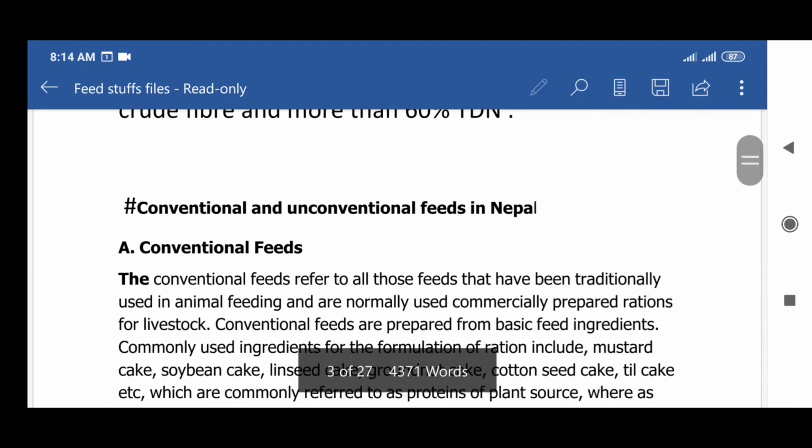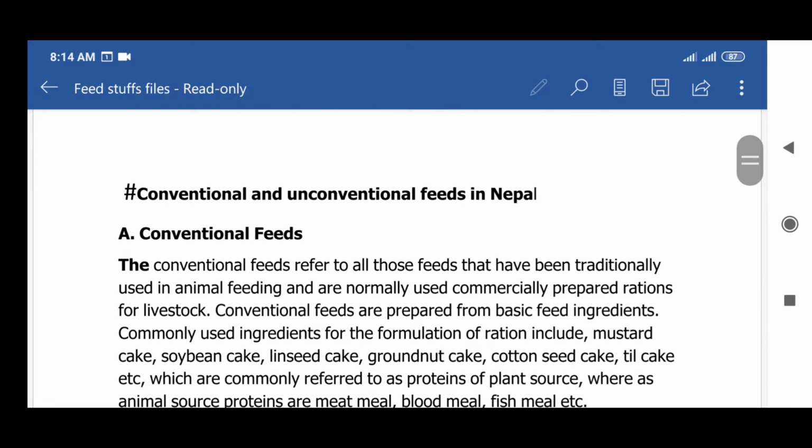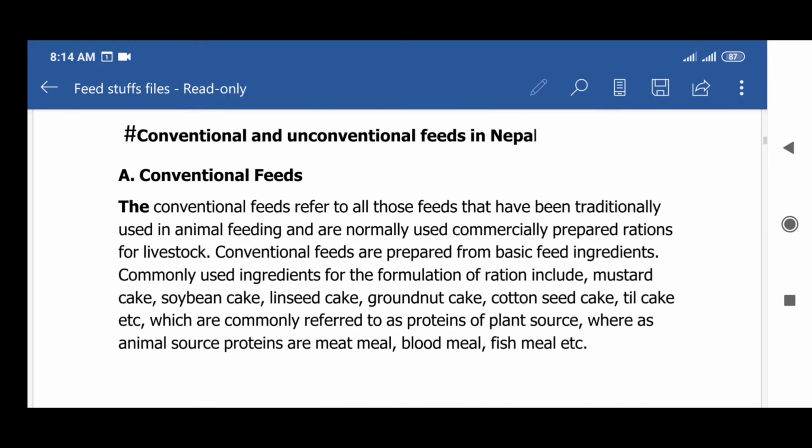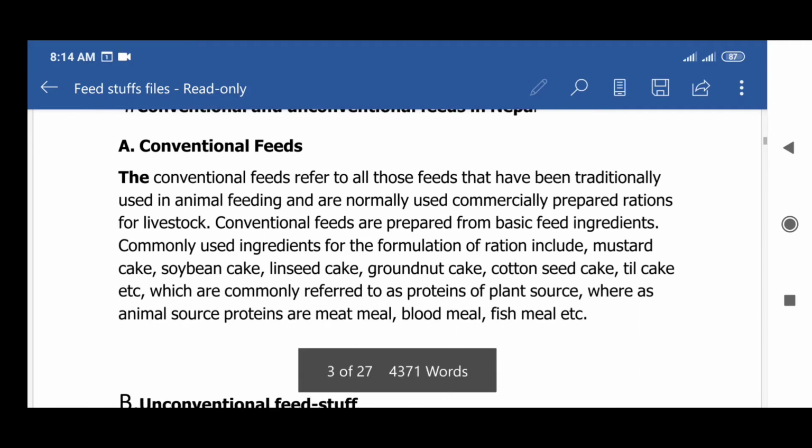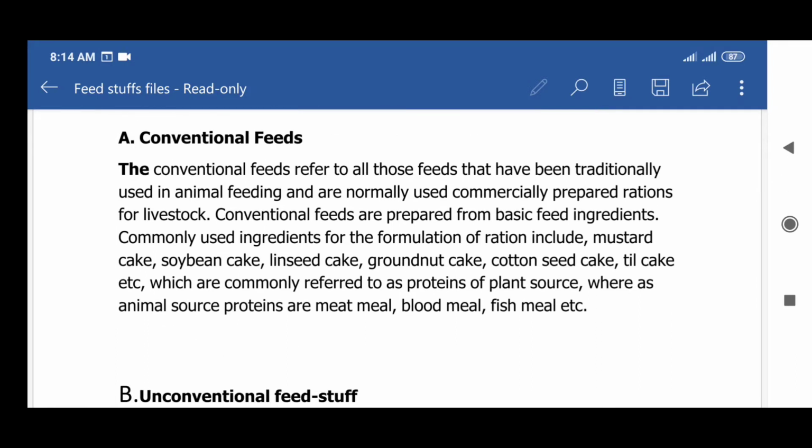The next topic is conventional and unconventional feeds in Nepal. At first, conventional feed. Conventional feeds refer to all those feeds that have been traditionally used in animal feeding and are normally used in commercially prepared rations for livestock.